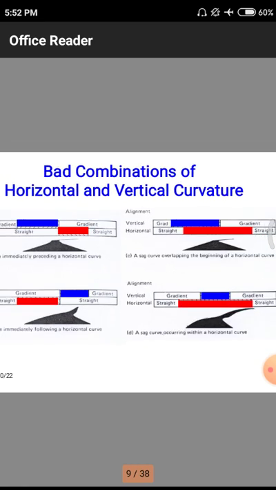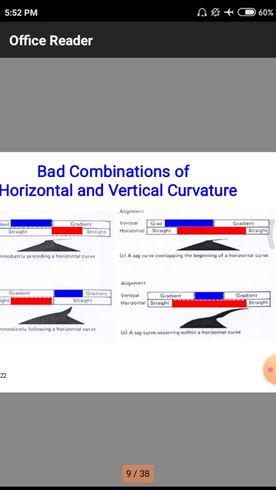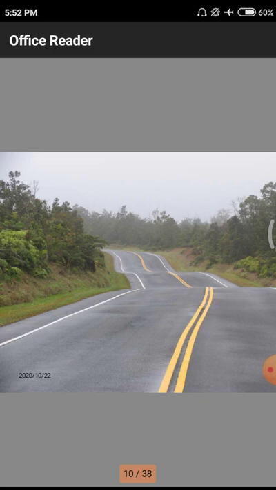These four are better examples for understanding the combinations of horizontal alignments and vertical alignments in a single road. This example shows the pattern of how the road will be, simply up and down, up and down, up and down.